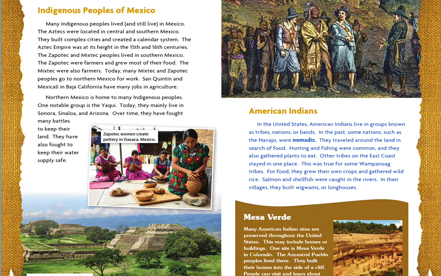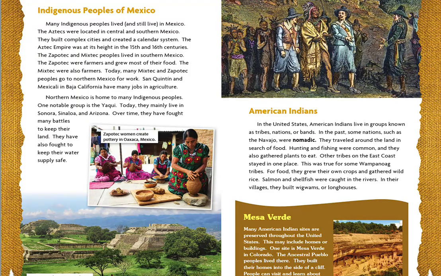Other tribes on the East Coast stayed in one place. This was true for some Wampanoag tribes. For food, they grew their own crops and gathered wild rice. Salmon and shellfish were caught in the rivers. In their villages, they built wigwams or longhouses. Wampanoag leader Massasoit meets with colonists at Plymouth in the 1620s.